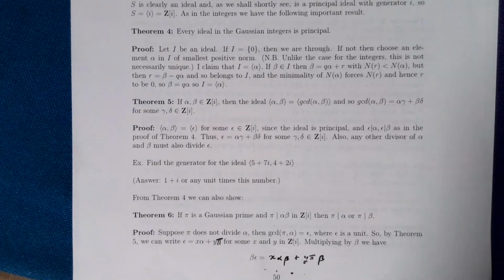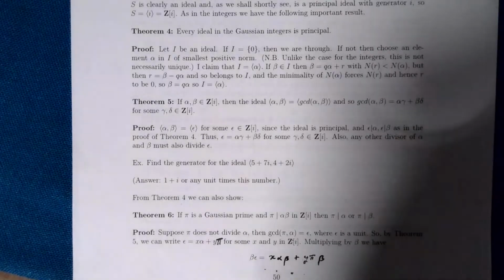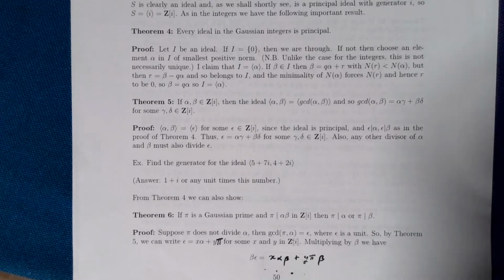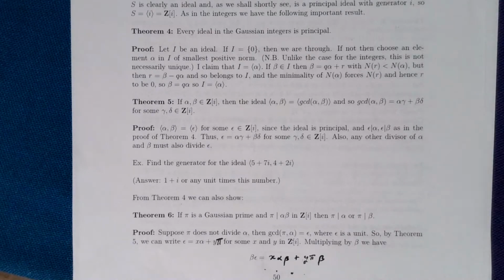Well, hello, welcome again to our journey into algebra and number theory, and we've been looking at the Gaussian integers. These are all numbers of the form a plus ib, where a and b are ordinary integers and i squared is minus 1. And we've seen how we can develop a division algorithm for these Gaussian integers. They form a ring. We've got a division algorithm, and we also have a version of the Euclidean algorithm and a notion of ideals, which we've defined.